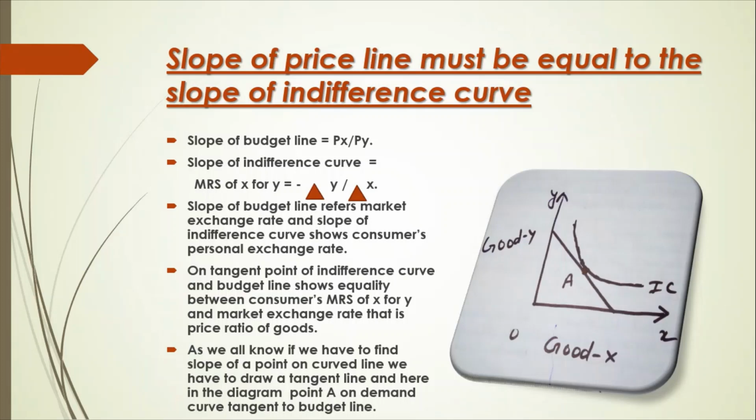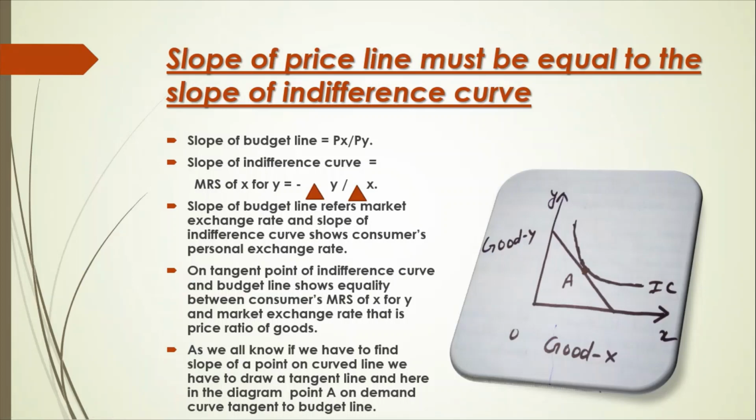As we all know, if we have to find slope of a point on a curved line, we have to draw a tangent line, and here in this diagram as you are seeing, point A on the indifference curve is tangent to the budget line and point A can be the point of consumer's equilibrium if other conditions are satisfied.